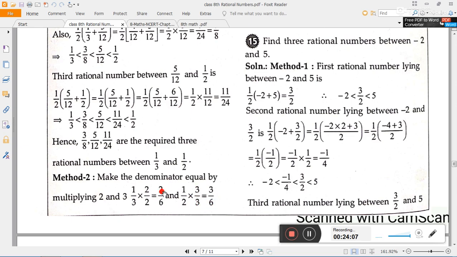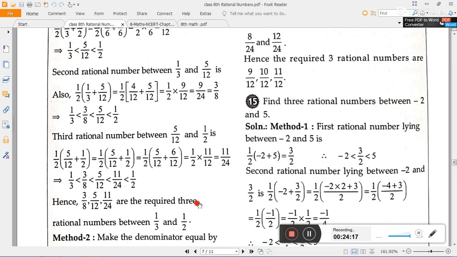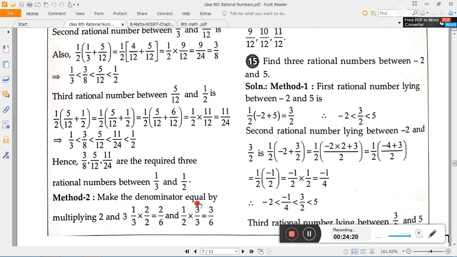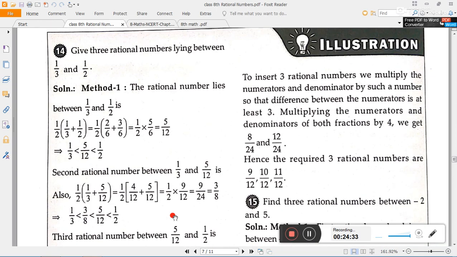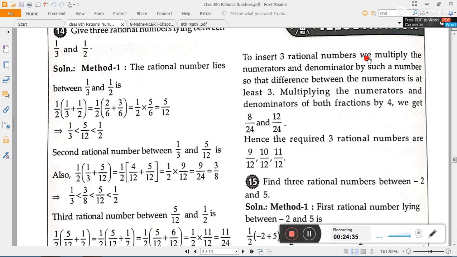Now the denominators of the two rational numbers are the same, 2 by 6 and 3 by 6. But in between 2 by 6 and 3 by 6, there is no rational number. So what do we have to do? How many rational numbers do we have to find? Here we want to find three rational numbers, so we just multiply by 4. To insert three rational numbers, we multiply the numerator and denominator by such a number so that the difference between the numerators is at least 3.